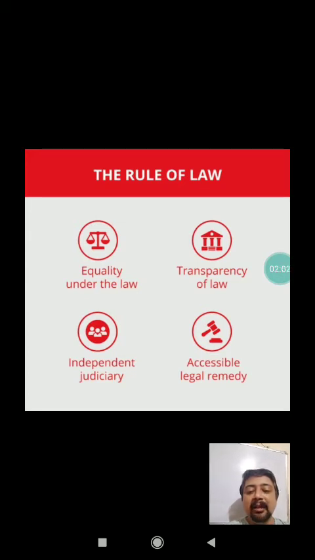And the last one is accessible legal remedy. If someone is going to violate the law, if some government official is going to disrupt the procedure of law, then there must be some legal remedy before the citizens. And citizens should have the right to approach the court for the implementation of law. So these are the four different aspects of rule of law. Britishers translated this rule of law, and it was formulated in order to give justice.